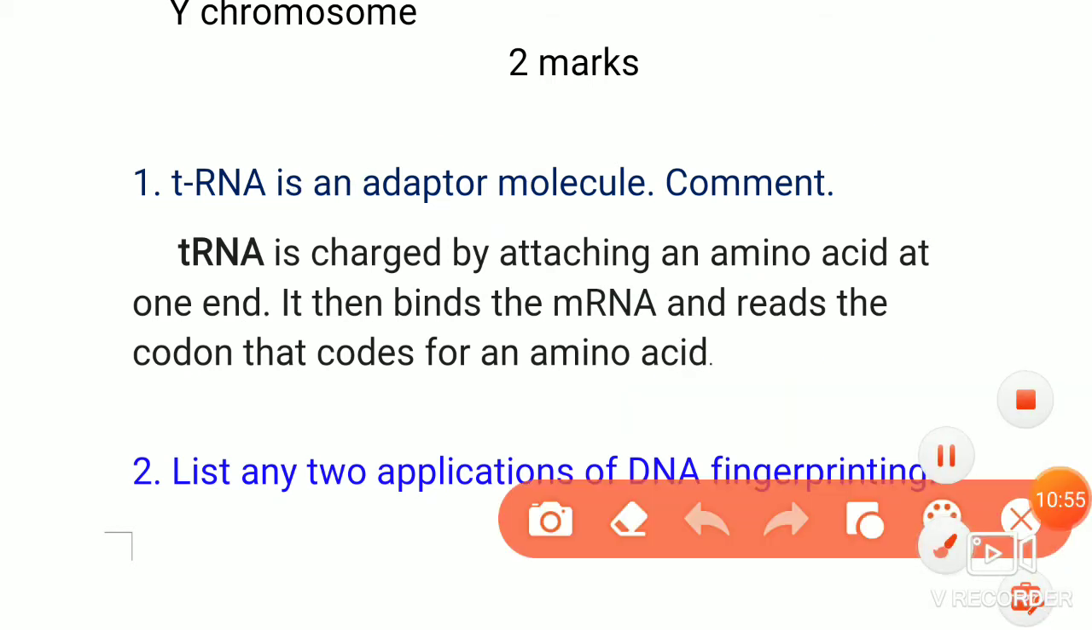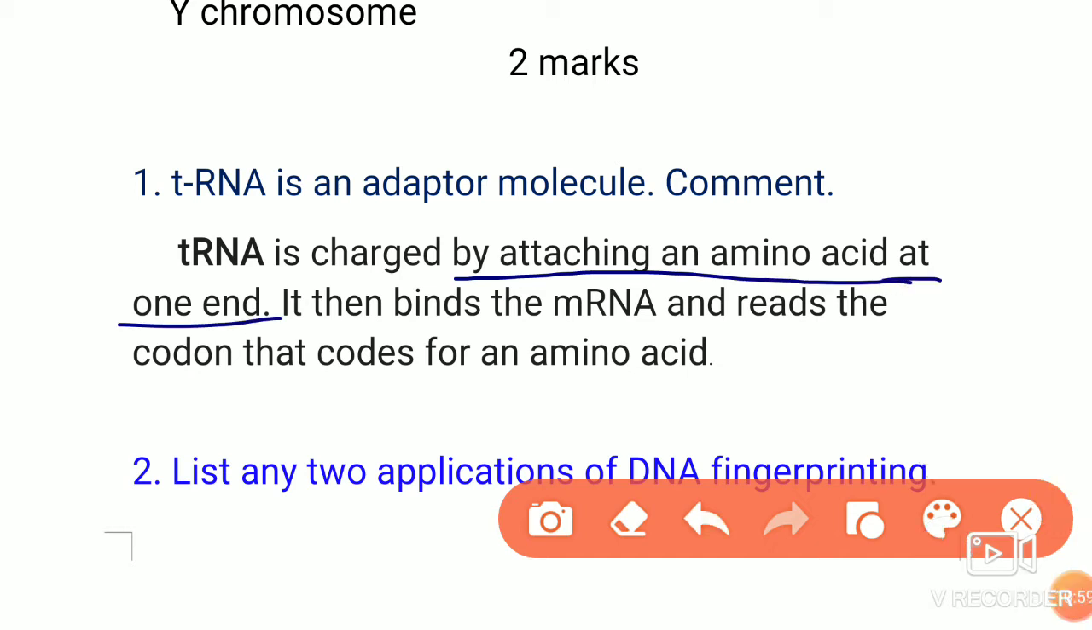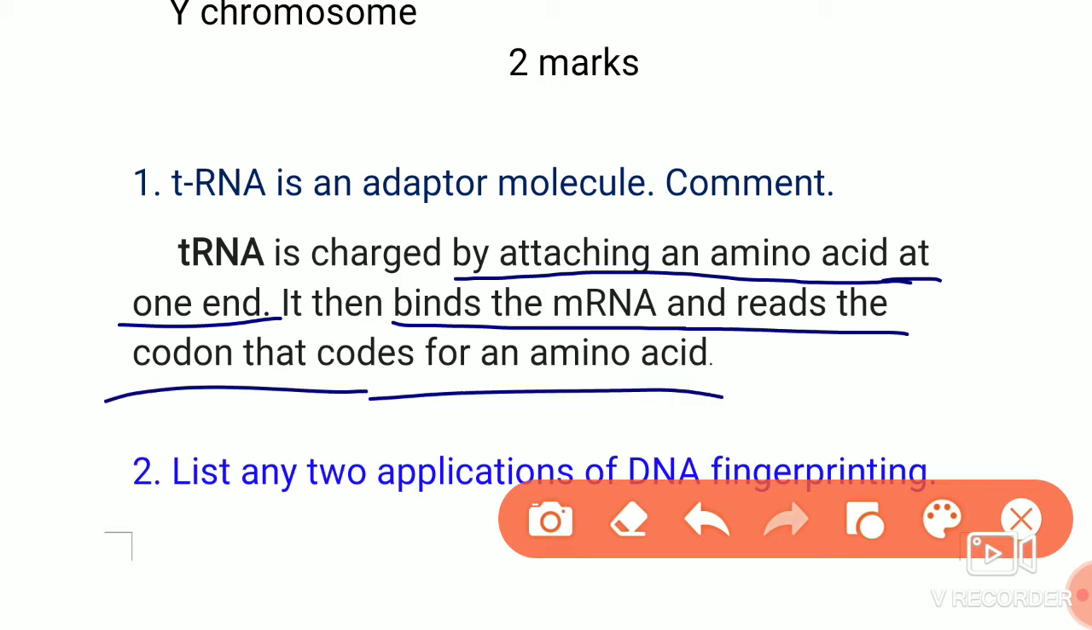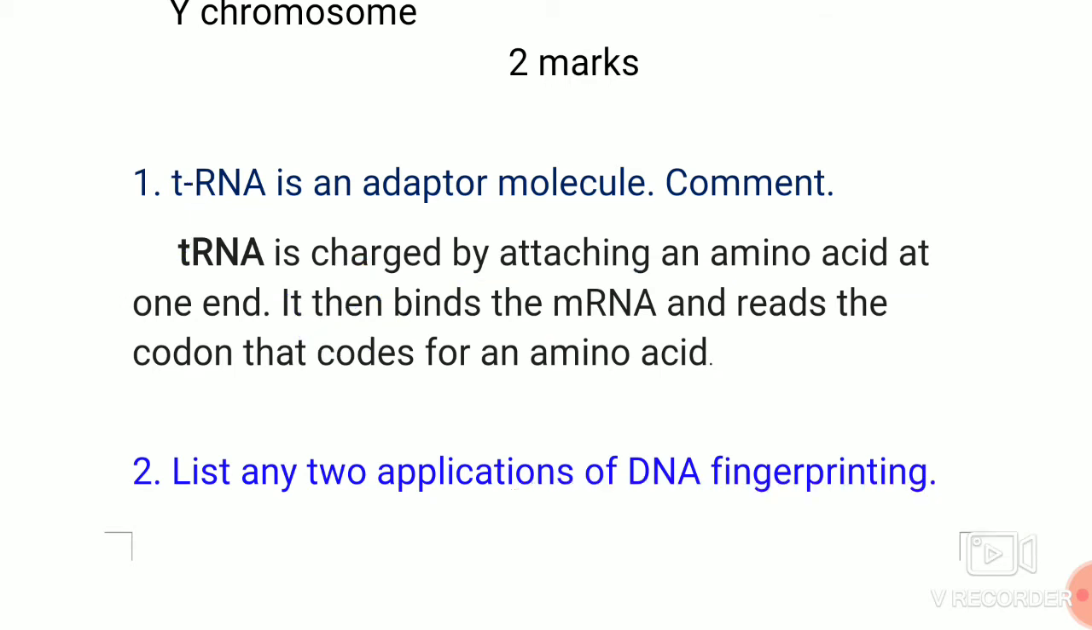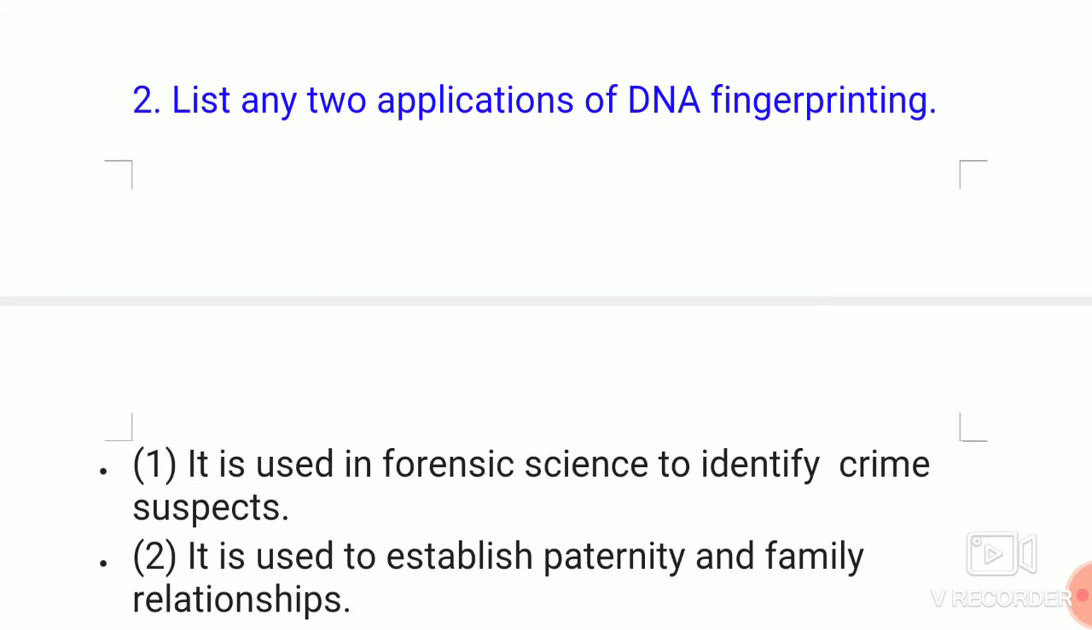tRNA is attaching an amino acid at one end. Then it binds to the mRNA and reads the codon for the amino acid at the other end. So this is the second reason, and this is the first reason. So it is called an adapter molecule. You have to write the two reasons why it is called an adapter molecule.